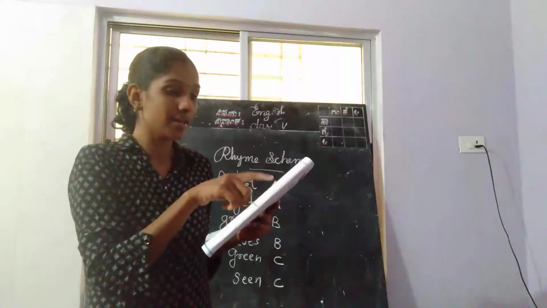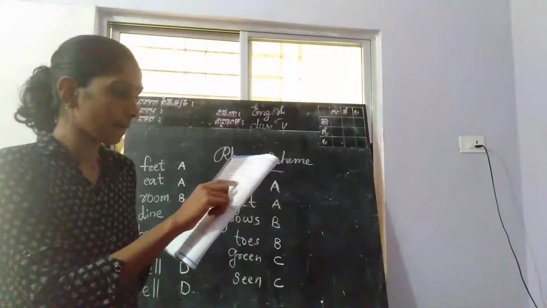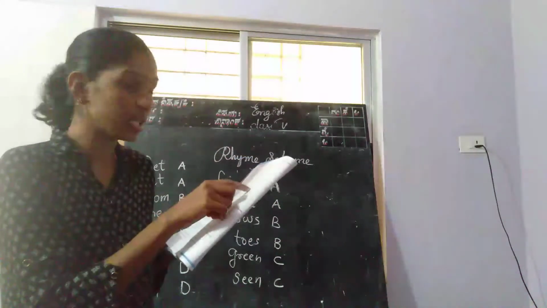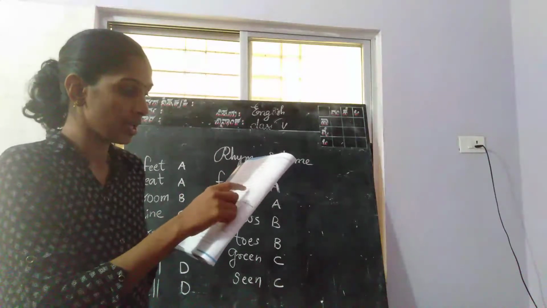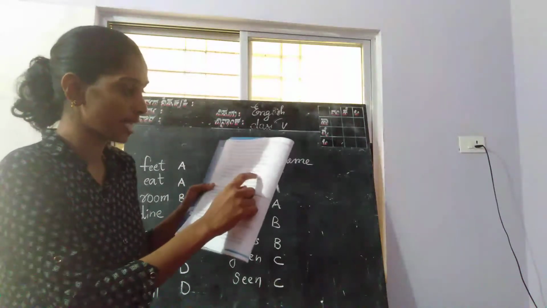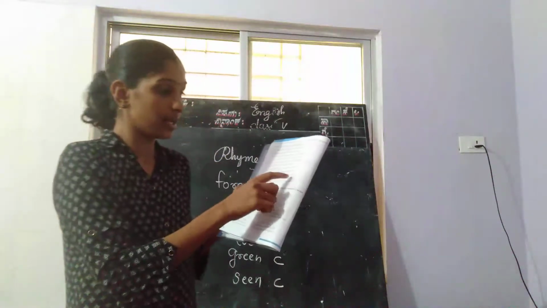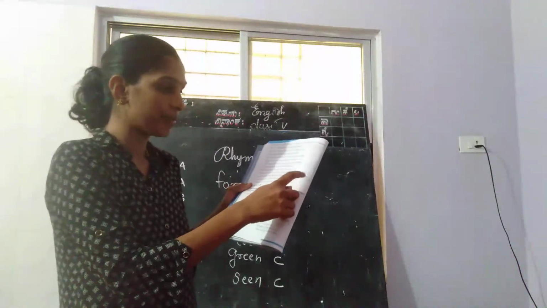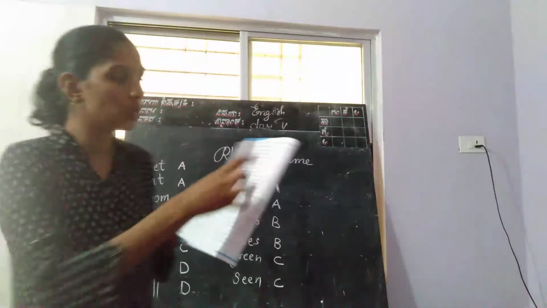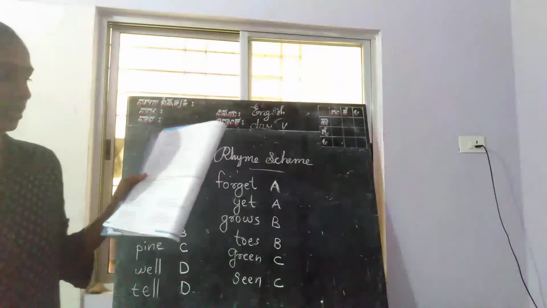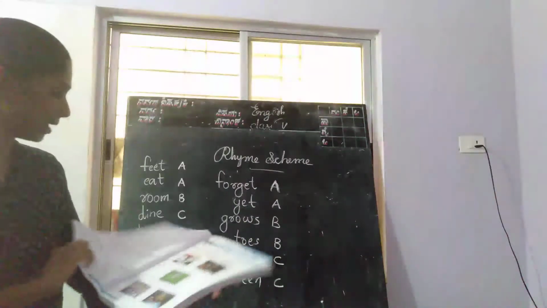Next line. C. There you have to write the pattern. There C. Next, the rhyming word is C, right? C, C. And askance, dance, dance, dance. Actually this askance rhymes with advance, right? So we can write B here. The remaining dance, dance, dance, that is all B. Like the same, you have to write the rhyme scheme. Here you can complete the rhyme scheme.